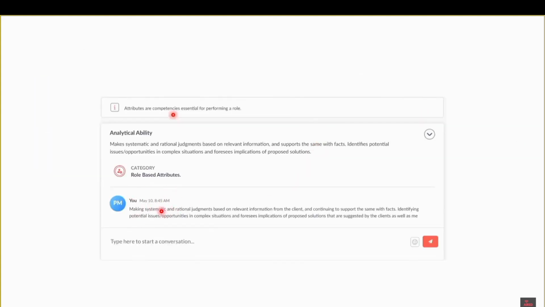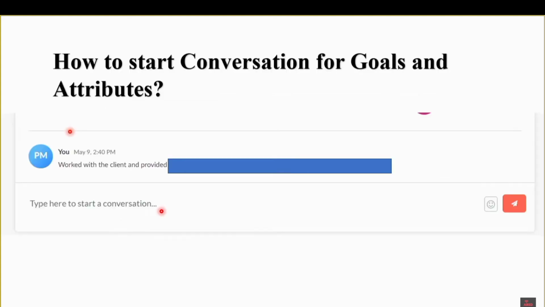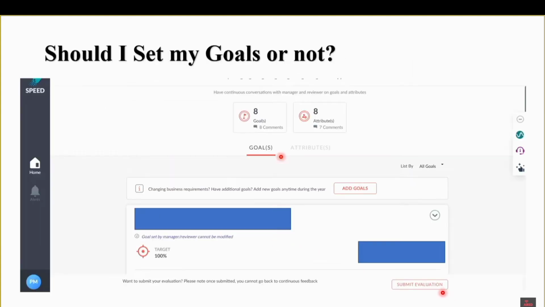Guys, so these are the processes. After everything is done, you just have to click on submit evaluation. Make sure that all the goals are added, all the attributes are added, and the reviewer and manager have replied to their comments as well. After that you can click on submit evaluation and your appraisal will be submitted.